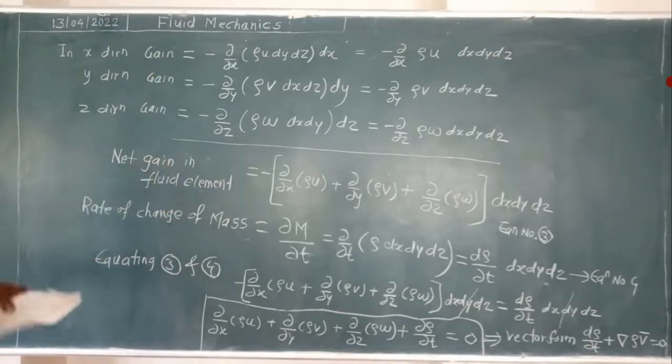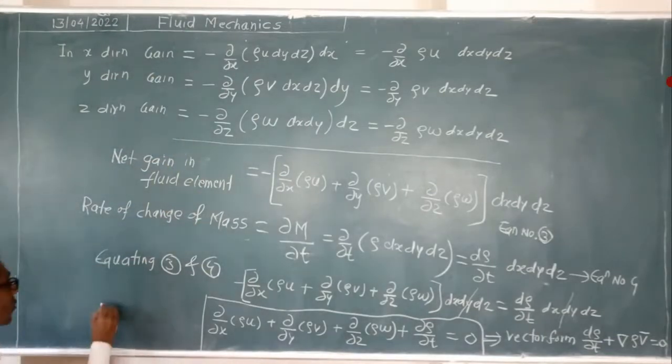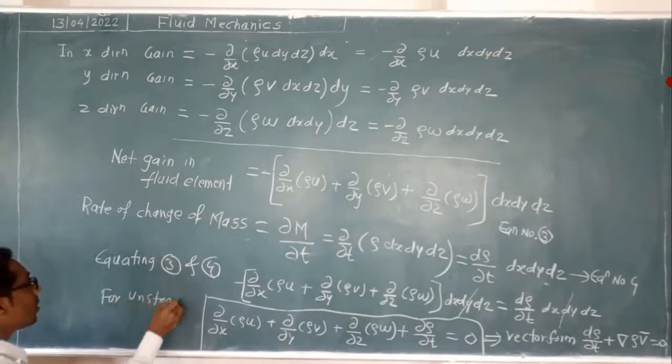This is a general equation which is applicable for unsteady compressible fluid.